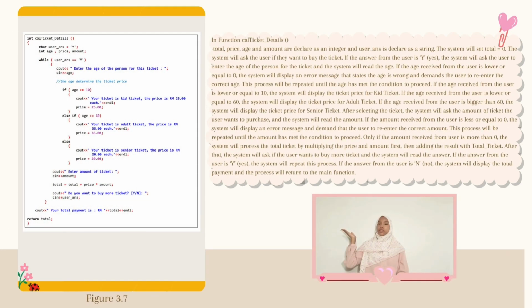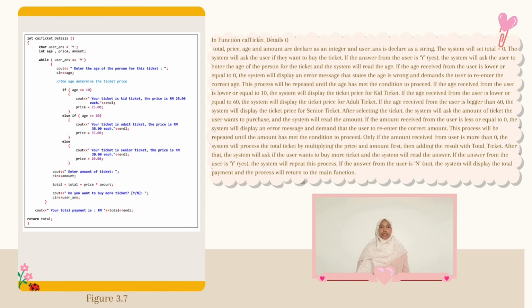In figure 3.7, in the function called ticket details, total, price, age, and amount are declared as integer. User ANS is declared as character. The system will set total equal to 0. The system will begin by asking the user if they want to buy a ticket. The system will then ask the user to enter the age of the person for this ticket, and the system will read the age.